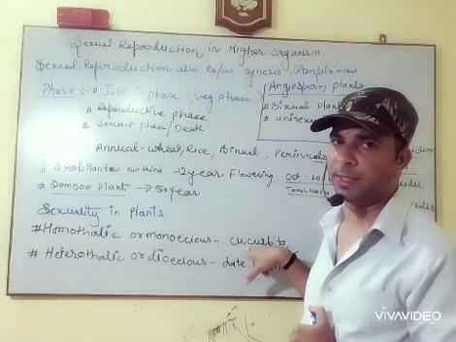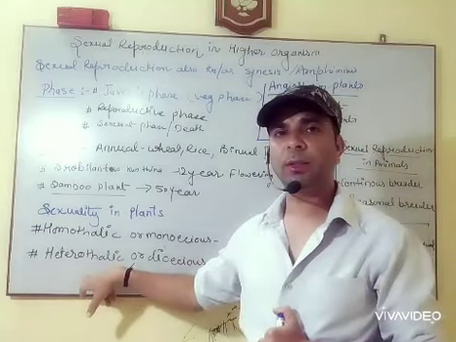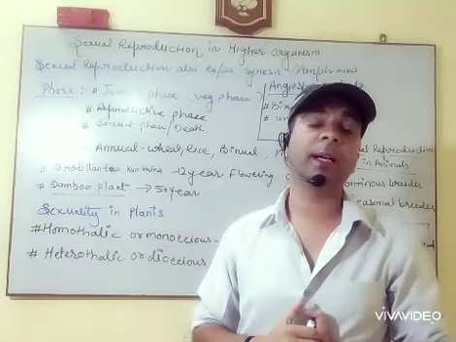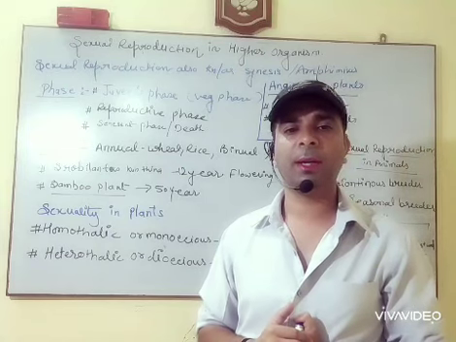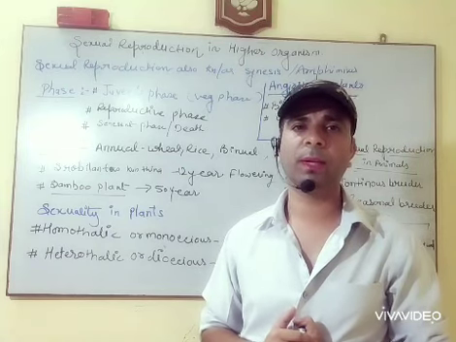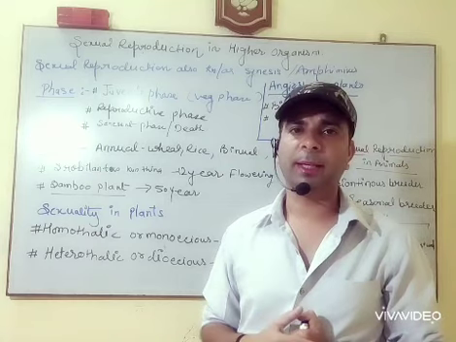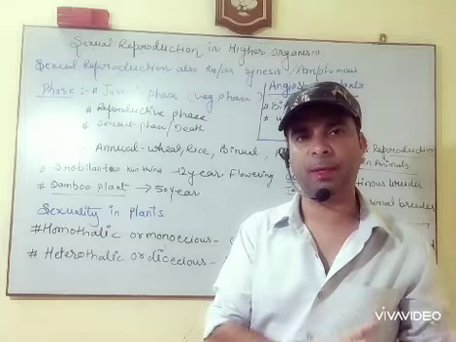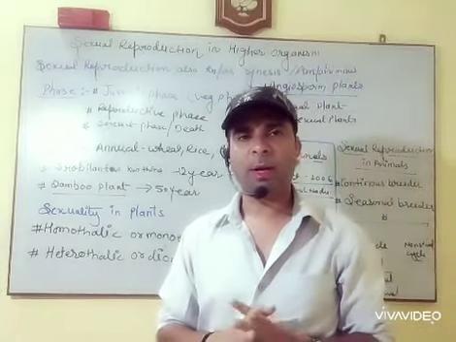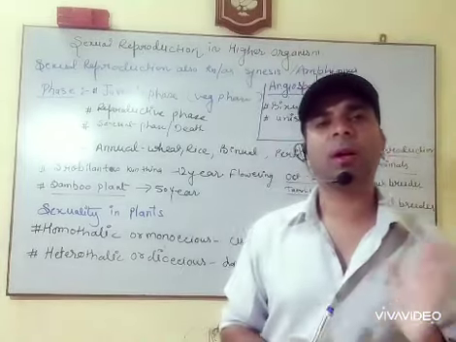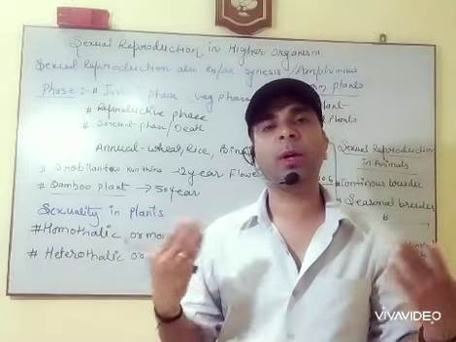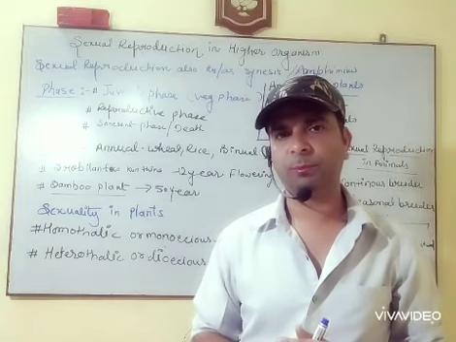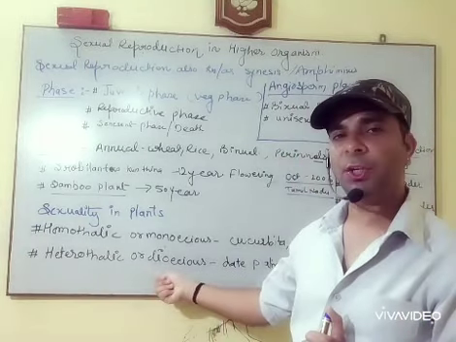Example, cucurbitaceae. Okay, heterothallic: those plants in which the male and female are on different thallus. They are known as heterothallic. Hetero refers to different. So those plants in which the male and female flowers are different and grow on different flowers are known as heterothallic plants, also known as dioecious.